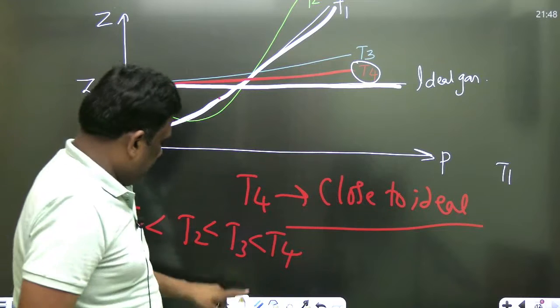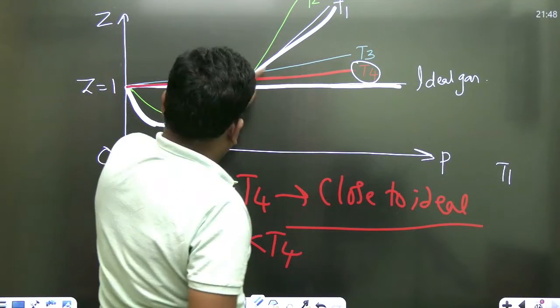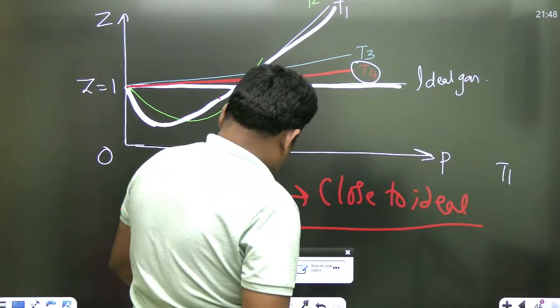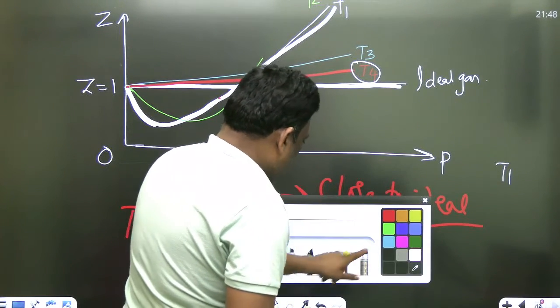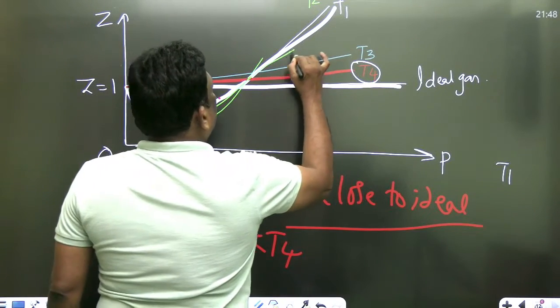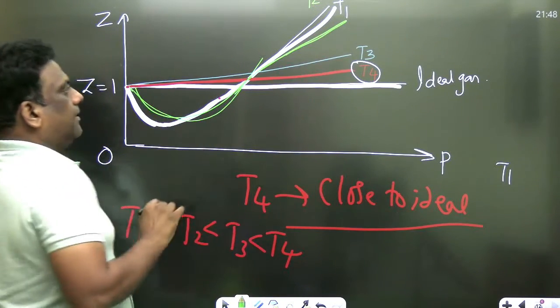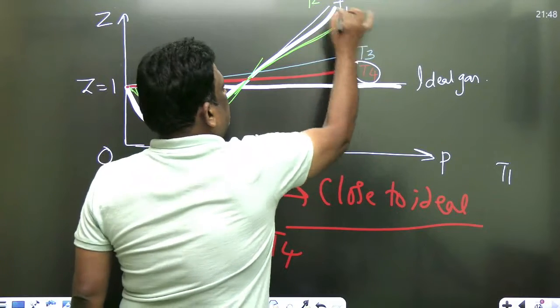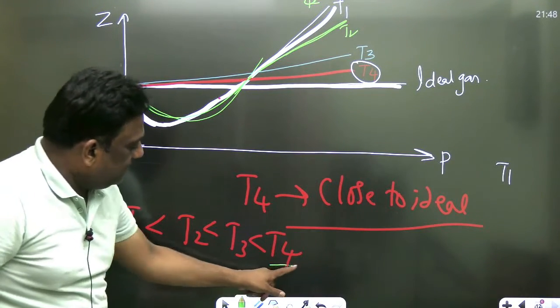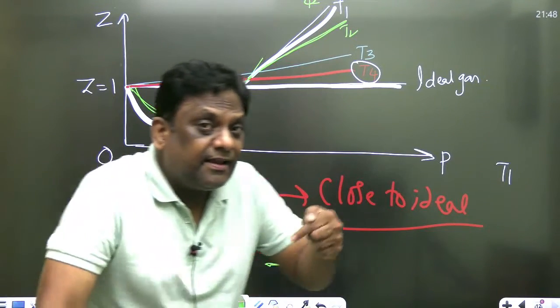Please observe clear. Okay sir. It will be like this. Okay. This is T2. Excellent sirs. Now understand carefully. जिसका टेम्परेचर ज्यादा है, it is behaving like an ideal gas.